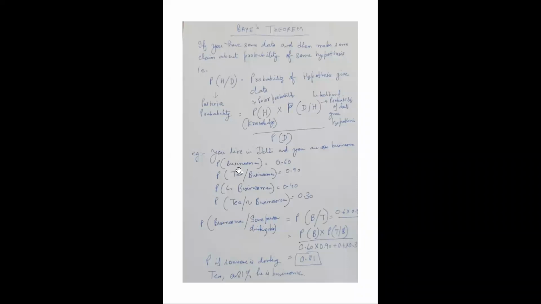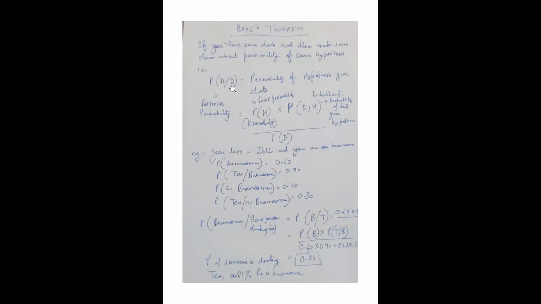In the city of Delhi, you're trying to find out the businessman, right? Initially, with no data available, what is the probability of being a businessman? Let us say this probability is 0.60 without any data. This probability is known as the prior probability or a priori probability.